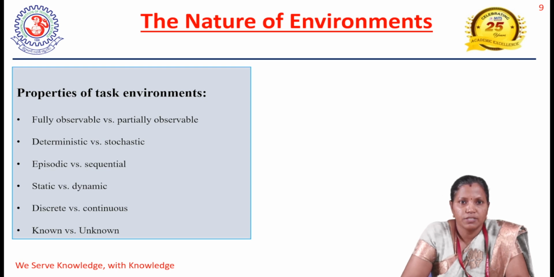We are going to consider the nature of the environment. So whatever we have discussed till now is what an agent is, how we have to describe the task environment, and what the nature of the environment could be. The nature of the environment could be fully observable versus partially observable, deterministic versus stochastic, episodic versus sequential, static versus dynamic, discrete versus continuous, known versus unknown.